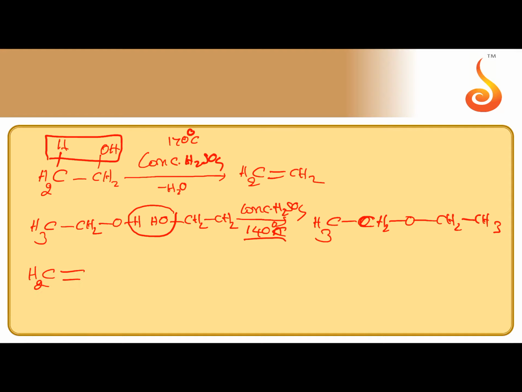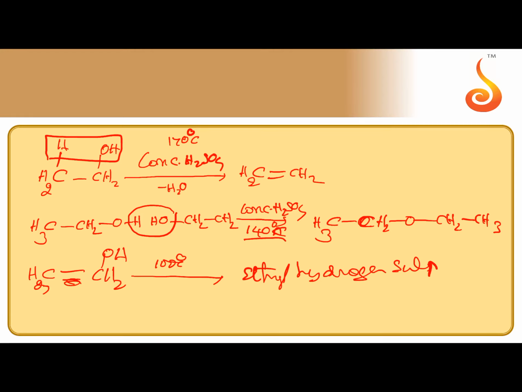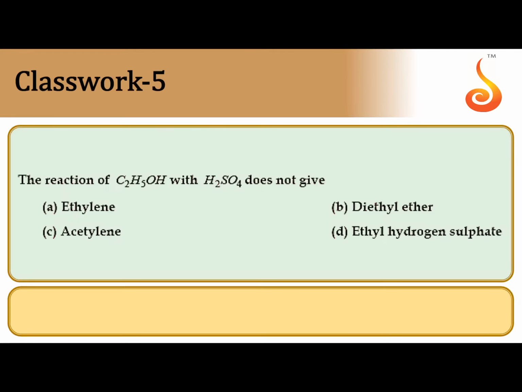Similarly, if the temperature is 100 degrees centigrade, we can get ethyl hydrogen sulfate. Ethyl hydrogen sulfate salt is obtained.